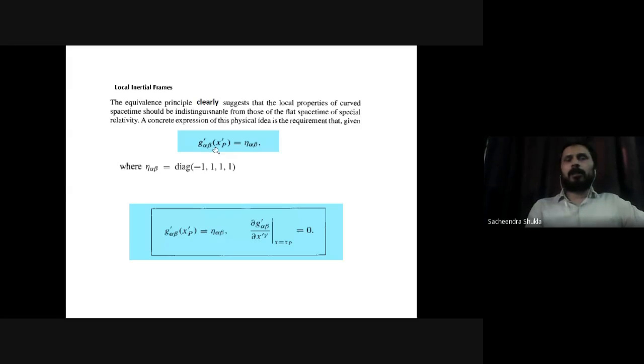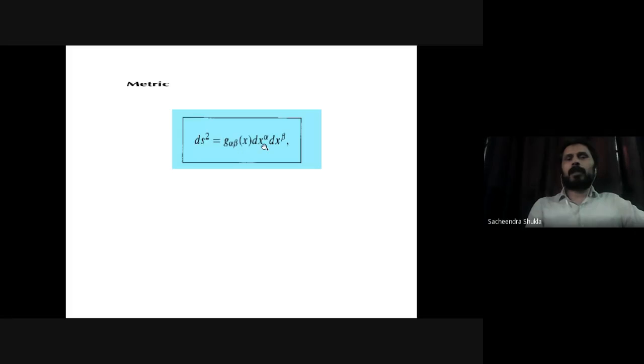Remember, it is the same term, ds square equals g alpha beta dx alpha dx beta, where g alpha beta is the coefficient of these dx and dx terms. So mathematically, what it amounts to saying is that at any point during your free fall, the metric, that is this component g alpha beta, can be reduced to eta alpha beta.